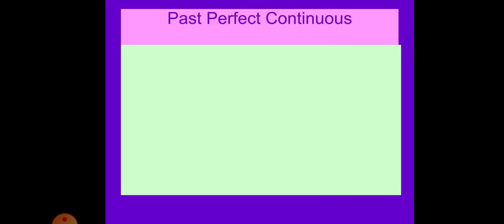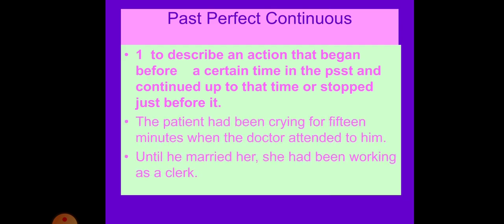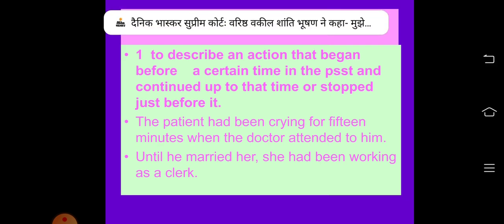Alright. Past perfect tense is used to describe an action that began before a certain time in the past and continued up to that time, stopped just before it. The patient had been crying for 15 minutes when the doctor attended to him. Until he married her, she had been working as a clerk.